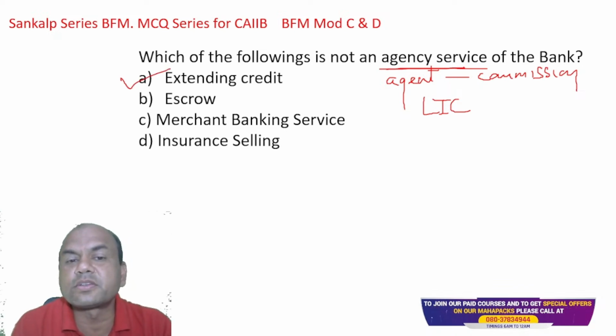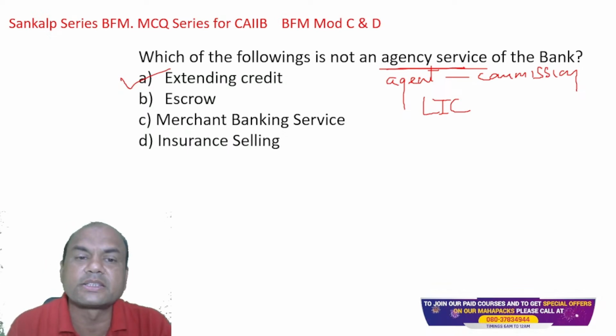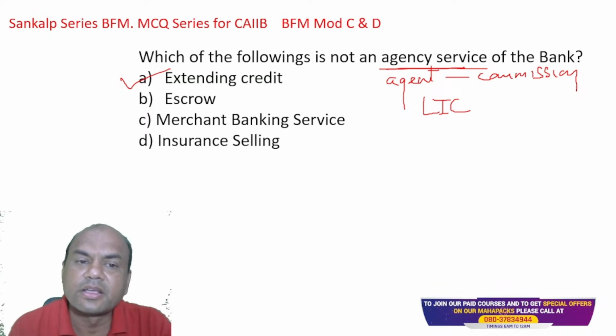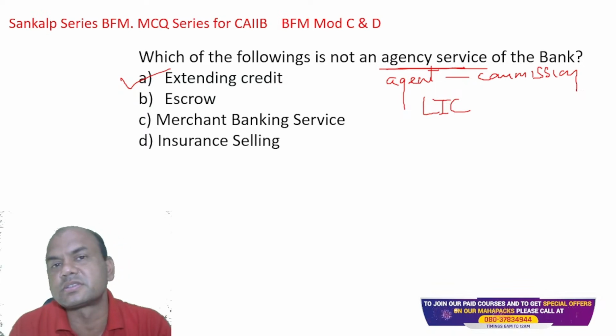It is the core business of the bank. What is the business of the bank? Basic business of the bank, right? Deposits and loans. So extending credit is a basic business. Escrow, merchant banking services, insurance, these are all agency services.